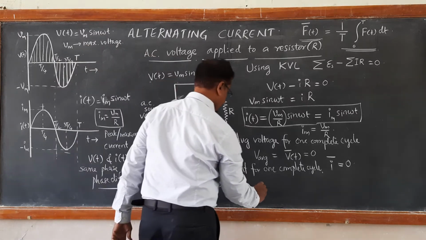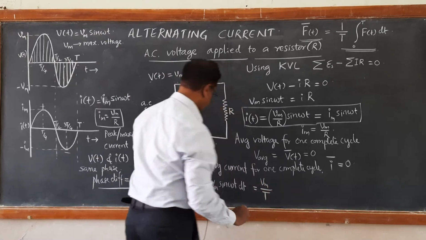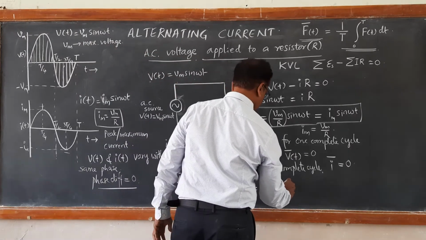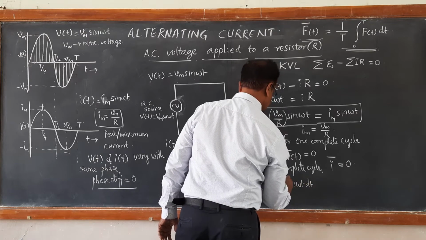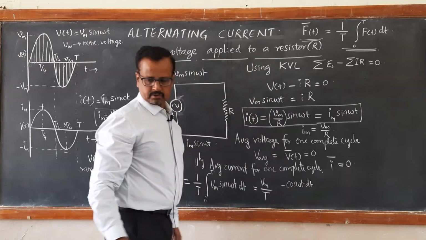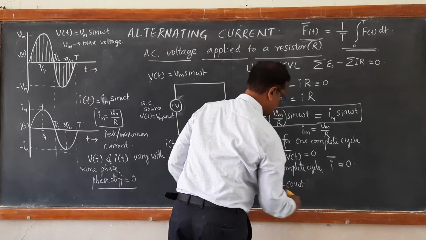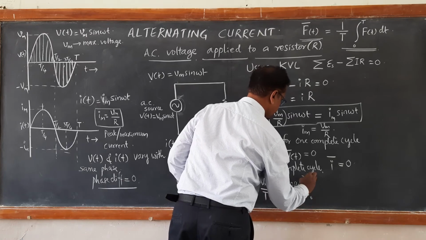Taking Vm common, Vm being constant, and integrating sin omega t, the integration of sin omega t gives you minus cos omega t, between the limits 0 to T.